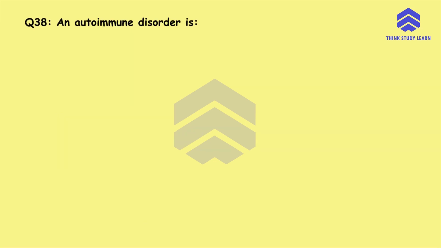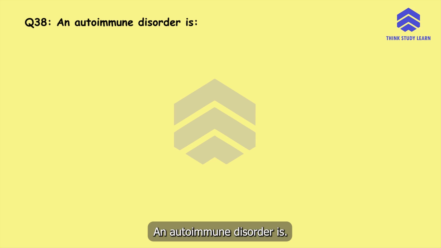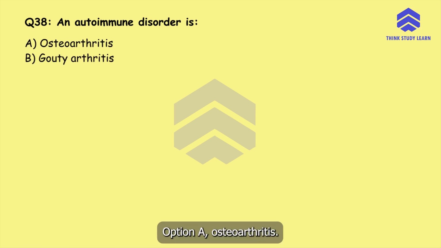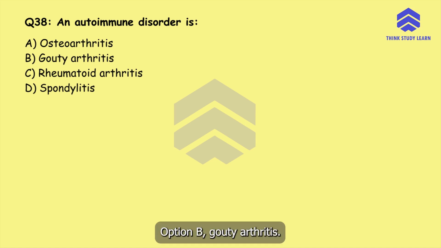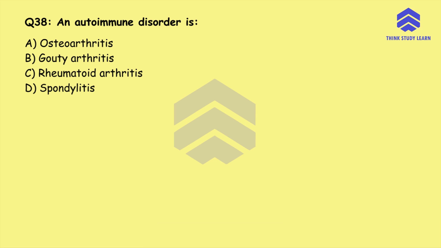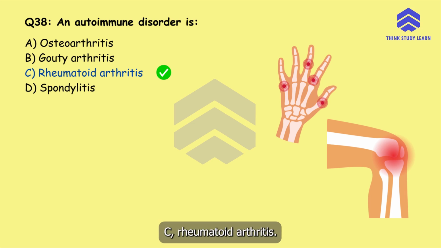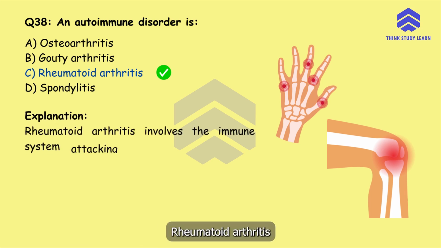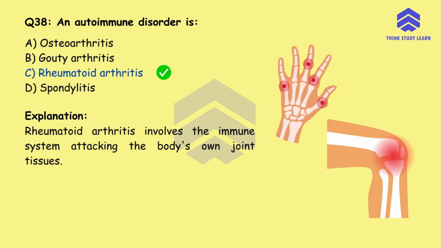Question number 38. An autoimmune disorder is option A, osteoarthritis, option B, gouty arthritis, option C, rheumatoid arthritis, or option D, spondylitis. The correct answer is option C, rheumatoid arthritis. Rheumatoid arthritis involves the immune system attacking the body's own joint tissues.